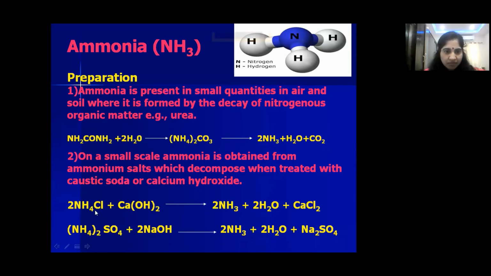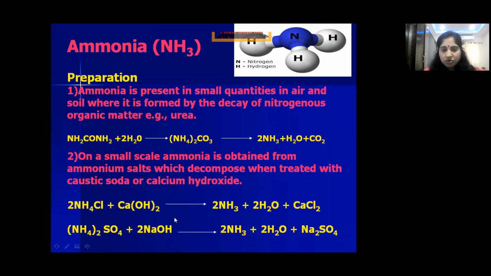Small quantities of ammonia can be prepared in laboratories by simply treating the salts of ammonia, ammonium chloride and ammonium sulfate, with calcium hydroxide or caustic soda, which is sodium hydroxide. For example, ammonium chloride treated with calcium hydroxide gives ammonia plus water plus calcium chloride.